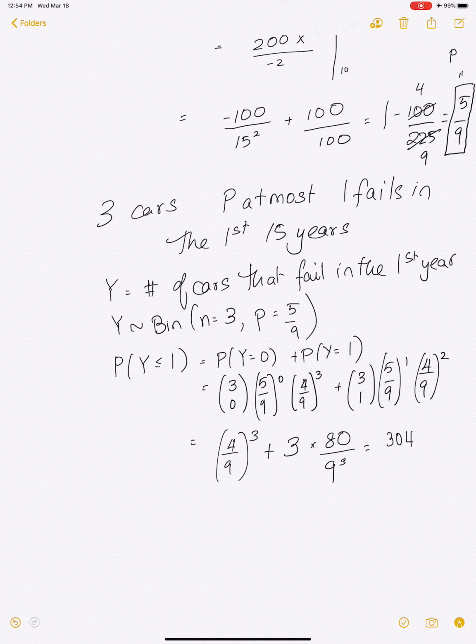That's 304 over 9 cubed, or if you want, you can write it as 304 over 729. That's the answer to part B.